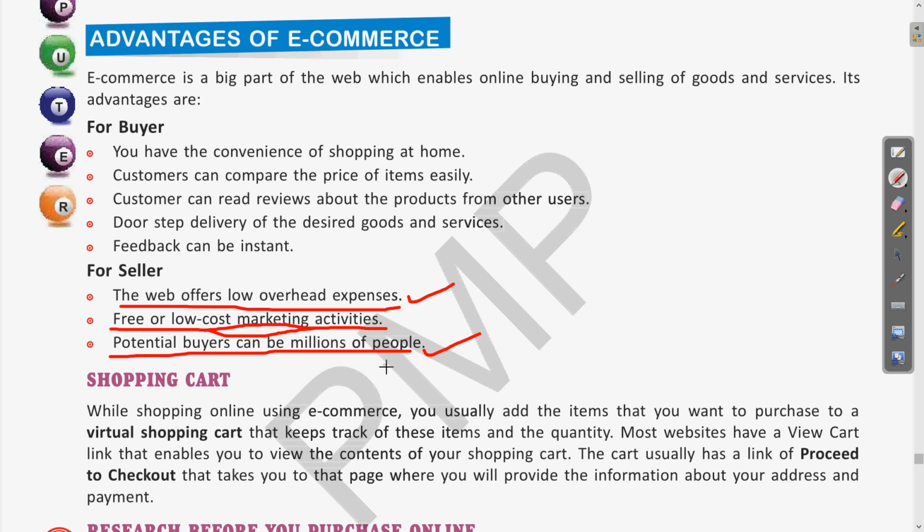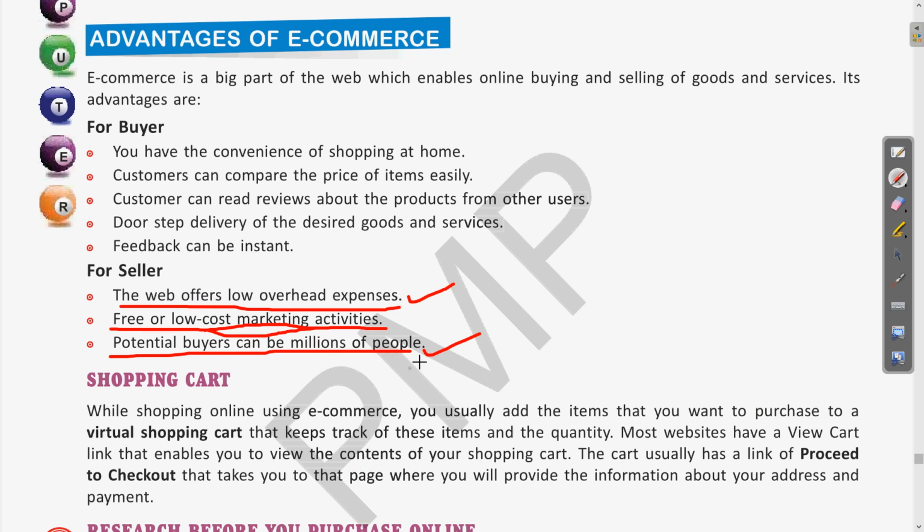But if this manufacturer or seller is providing the e-commerce facility, then that product can be purchased from anywhere across the world. Using these e-commerce websites, delivery can be done to any place across the world. Clear? So this way, the product or the service can be accessed by millions of people.